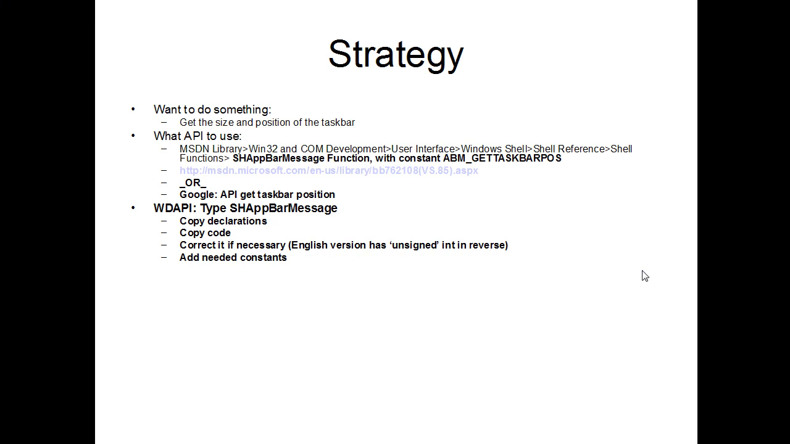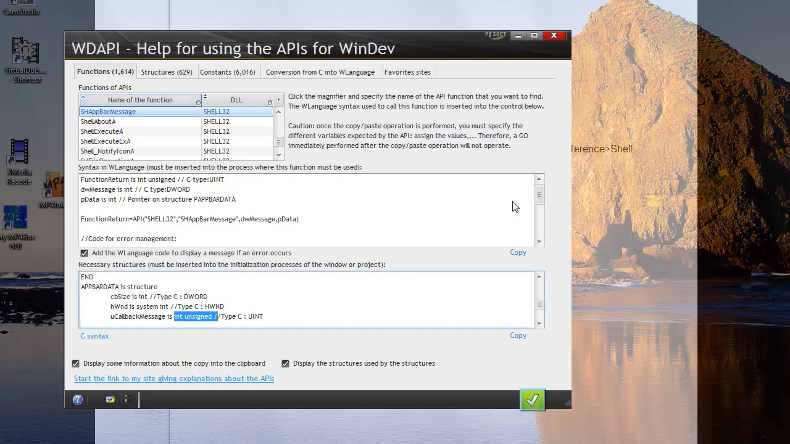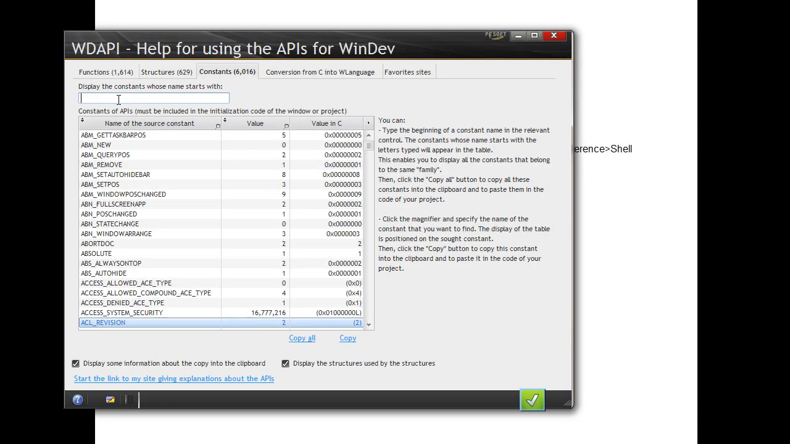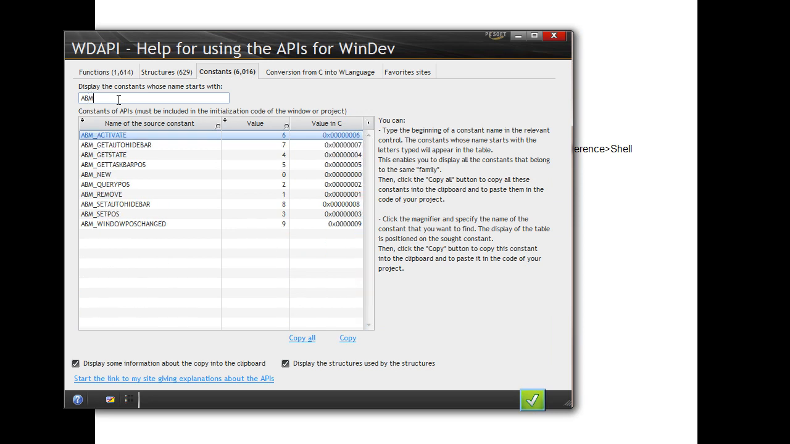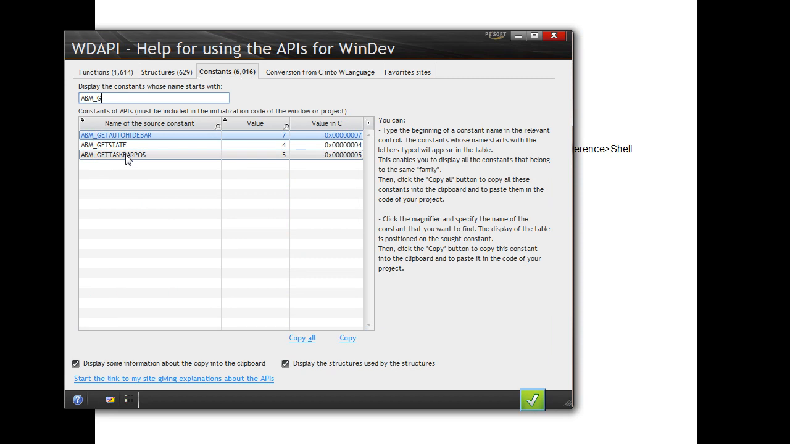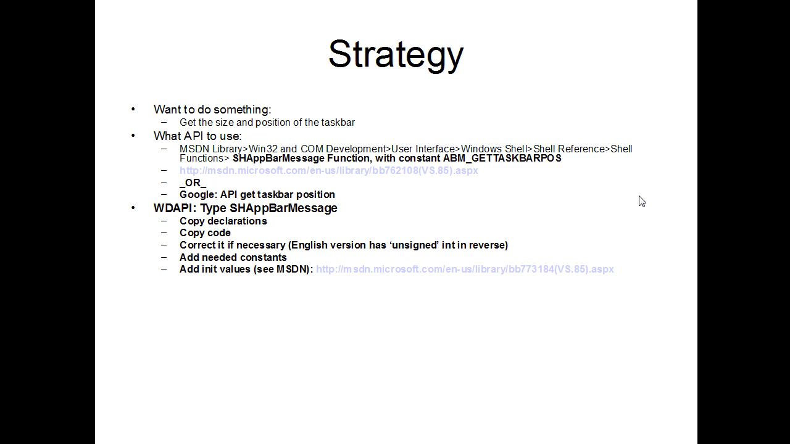Then you need to add the constants, because the constants are not in this code, and you may have to look for them in the constant tab if they are here. Let's see. ABM_GETTASKBARPOS. Yes, we have it. It's there. We have the value. So we have everything needed here. That's absolutely great, because it's going to save lots of time.